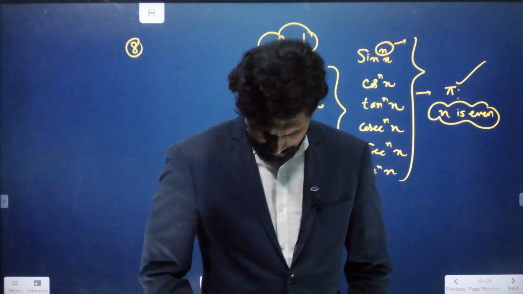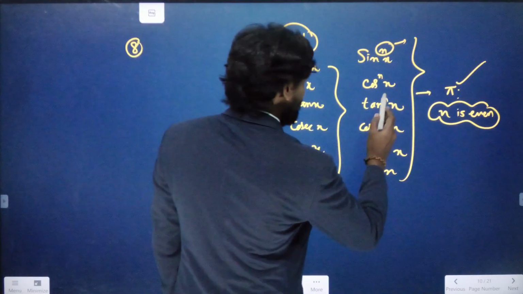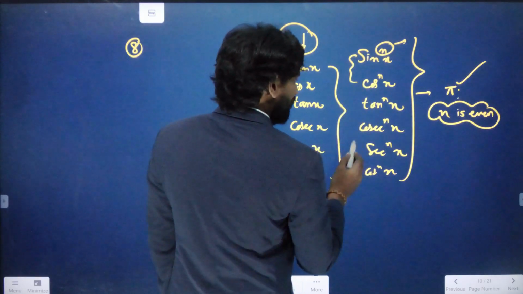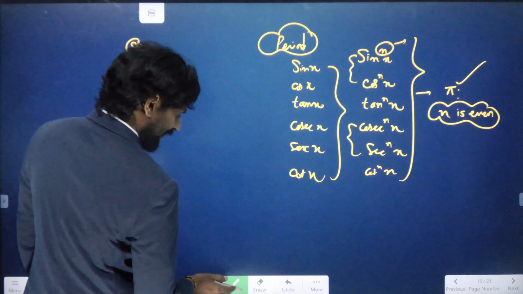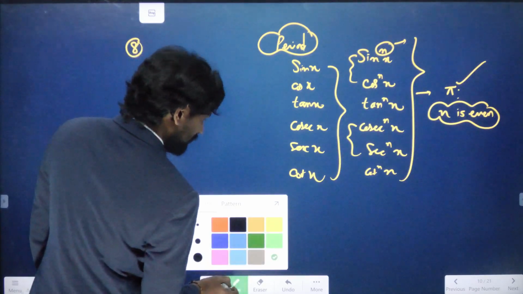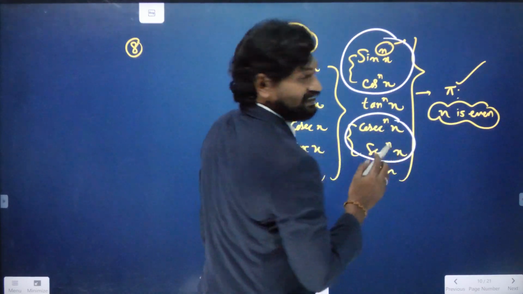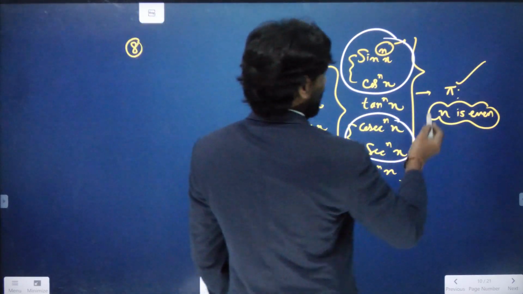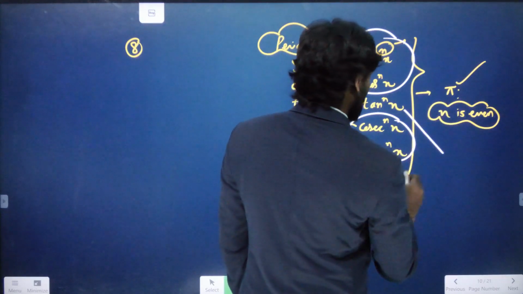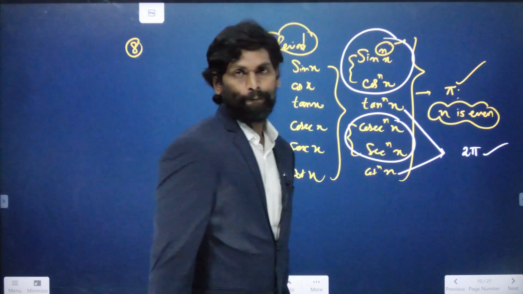Now coming to tan power x and cot power x. This is for only the first 4, that means 1, 2 and 4, 5. See, sin and cos and their reciprocals, cosecant and secant, have the period of pi, and the remaining, tan and cot, have the period as 2 pi.